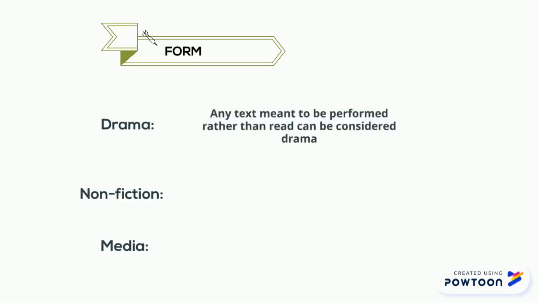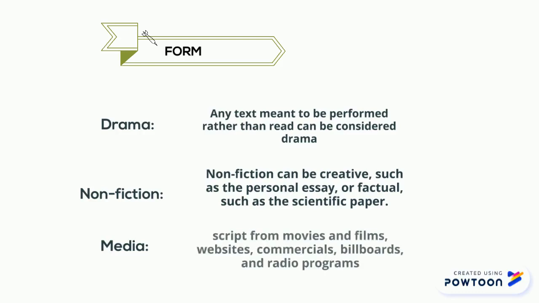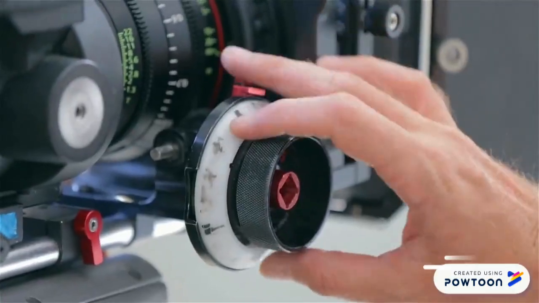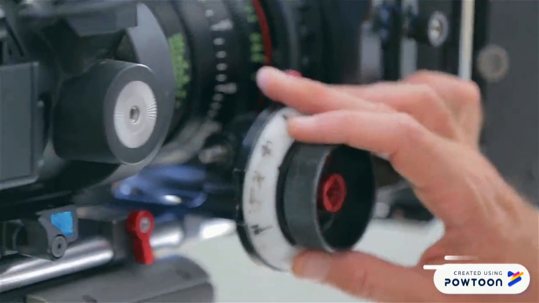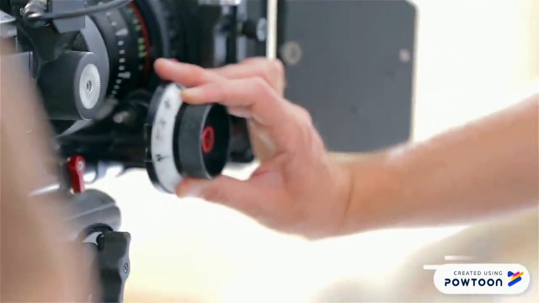Non-fiction can be creative or, for example, personal essays or scientific papers. And media is a new one, which is the script that we have from movies, films, commercials, and so on.